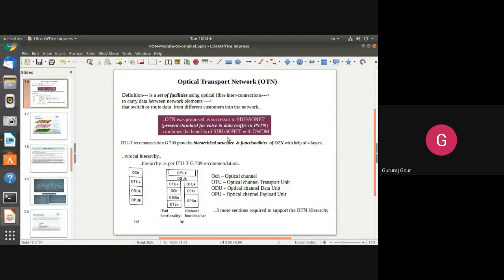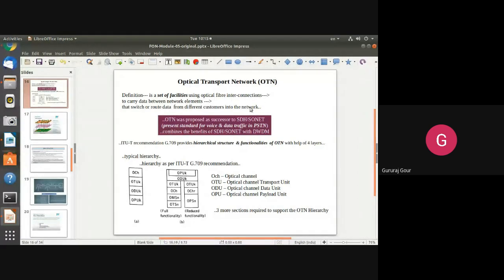So moreover, it also includes, therefore, it supports voice or data traffic in PSTN. It provides, we can say, the main highway facility in the PSTN as far as the voice and data traffic is concerned. Moreover, it is going to include the facilities provided by SDH, SONET and DWDM, which both have some drawbacks that are overcome in this OTN.